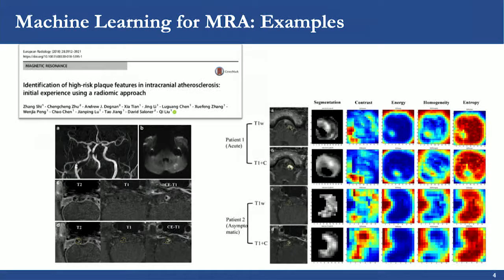And as a different example, not in MRA but in plaque imaging, this is a radiomic analysis that has been done in T1-weighted black blood images, before and after contrast. This study was able to show an improvement in the accuracy to discriminate between symptomatic and asymptomatic plaques. And this, therefore, promises an imaging biomarker able to identify high-risk plaque characteristics. Now, this area is very interesting. However, in terms of quantification of imaging biomarkers, the literature is still very limited, and I wasn't able to find many more studies similar to this one.